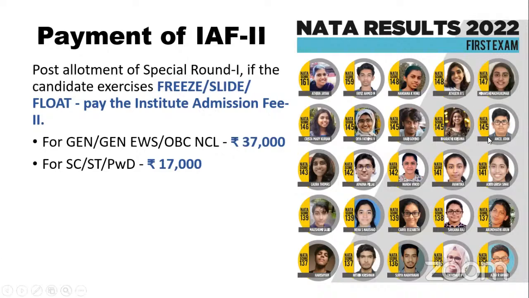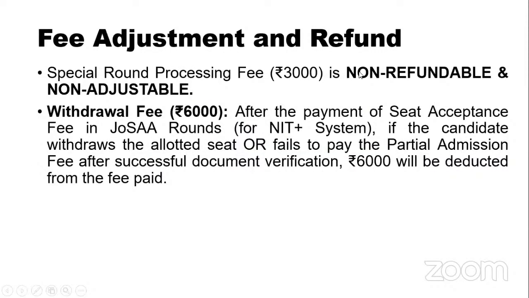Okay. Now, biggest confusion regarding CSAB was the refund. What is the amount that will be refunded? See, this 3,000 that you are paying for CSAB is not going to be refunded at any cost. Okay, it is non-refundable, non-adjustable also. What is meant by non-adjustable? They are not going to adjust this with your admission fee or tuition fee of the institute that you're going to get.